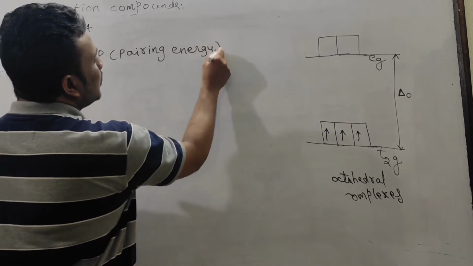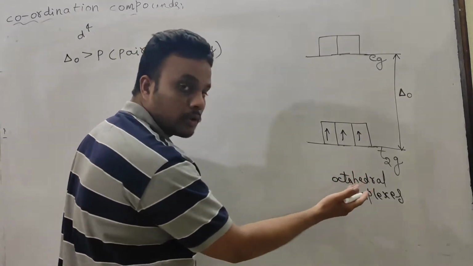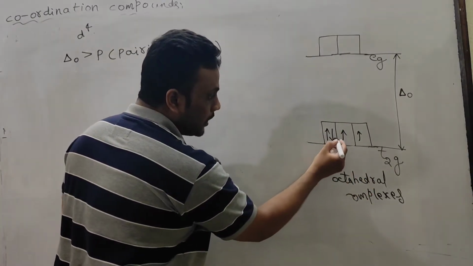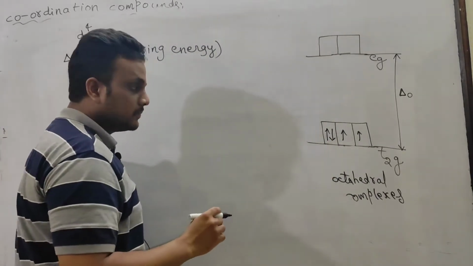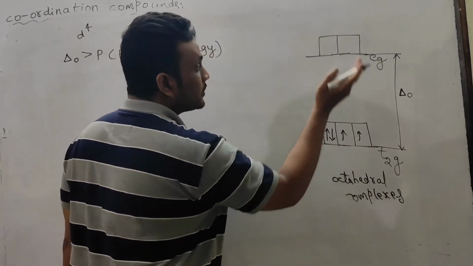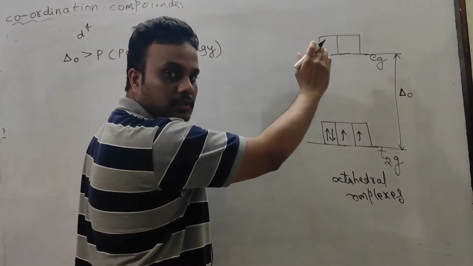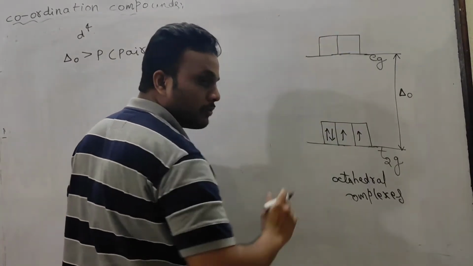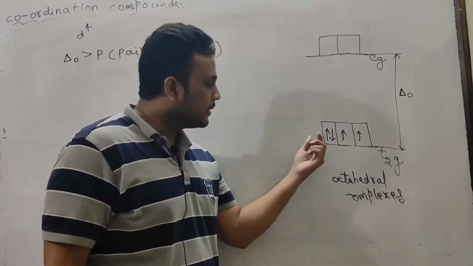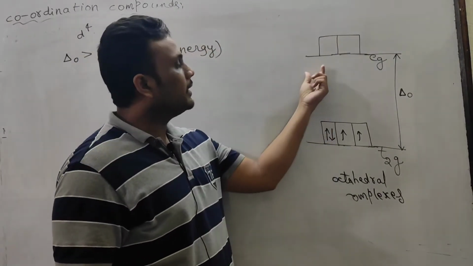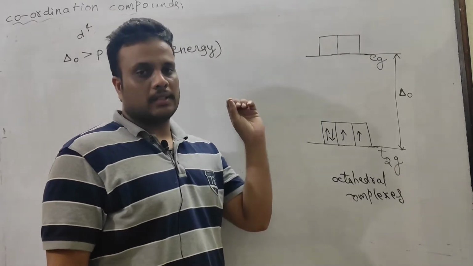P stands for pairing energy, because when the fourth electron enters here, pairing occurs. Pairing also affords some energy. Or if the fourth electron enters the EG set, the higher energy set, that also affords some energy. So the entry of the fourth electron either in the T2G set or the EG set affords some energy, no doubt.